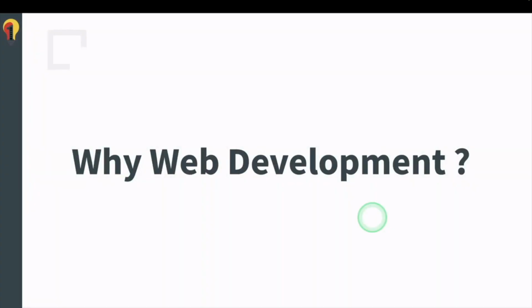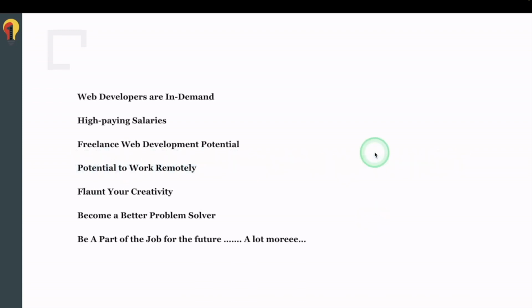I'll just give you an idea why you're learning web development. So here I'm going to share a few things that could boost your confidence or boost the motivation to learn web development. As you know, every company or organization would always have its web page. And who designed these web pages? Obviously the web developers. So if every company has its own web page, every company would need a web developer to design their web page. So they'll always be in demand and they're always highly paid.